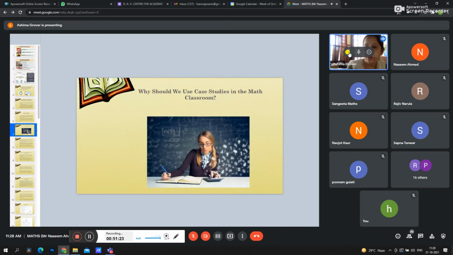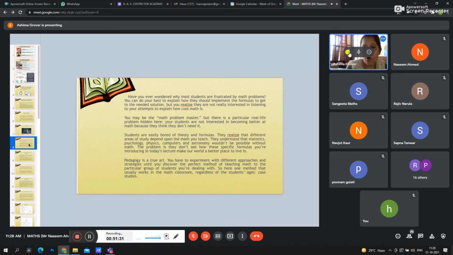Now, why should we use case studies in mathematics in our classrooms? Have you ever wondered why most students are frustrated by maths problems? You can do your best to explain how they should implement the formula to get to the needed solution.